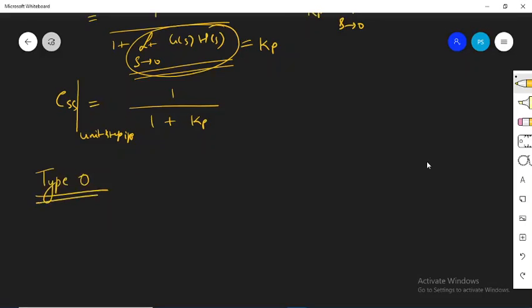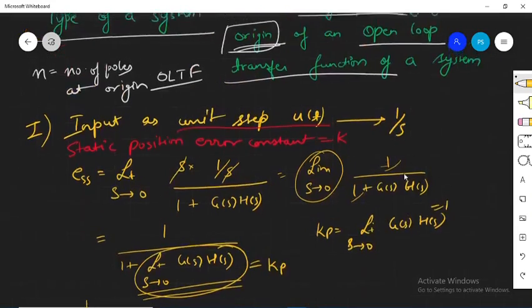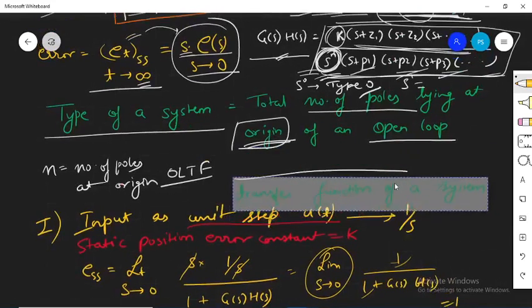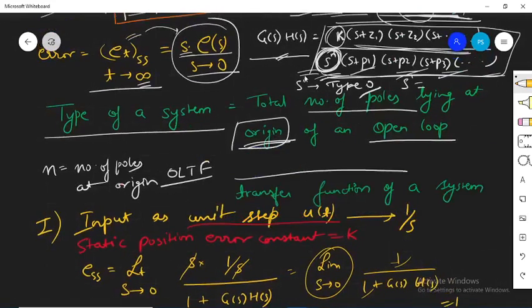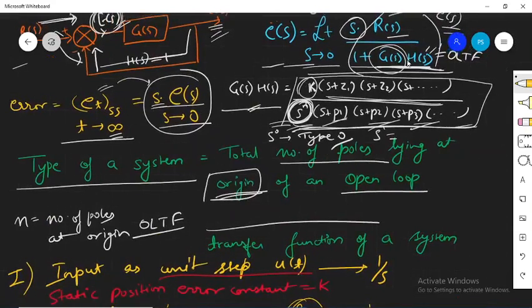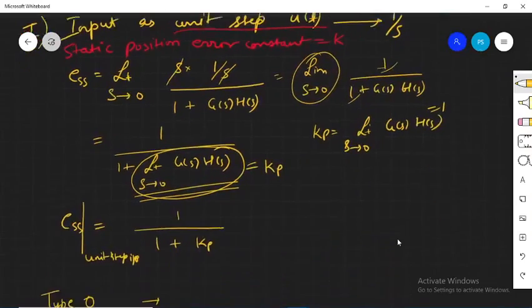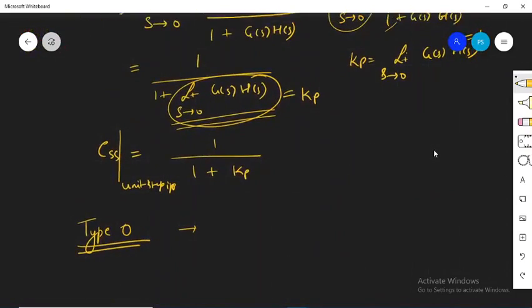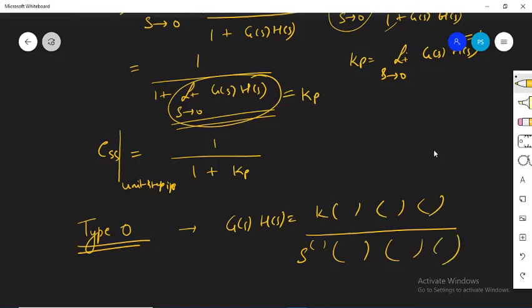For a type 0 system, as I had written, the generalized equation of the type of the system is given over here. G(s)H(s) is K into some zeros divided by s to the power n, divided by some poles.